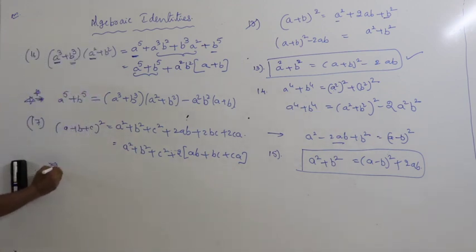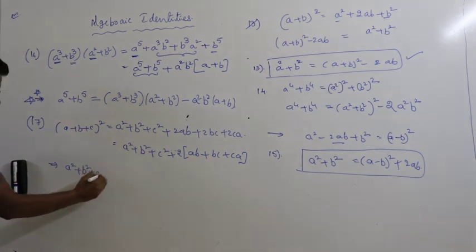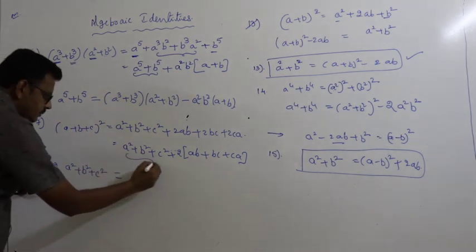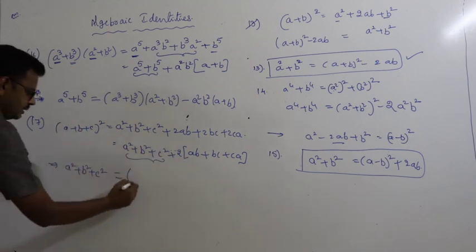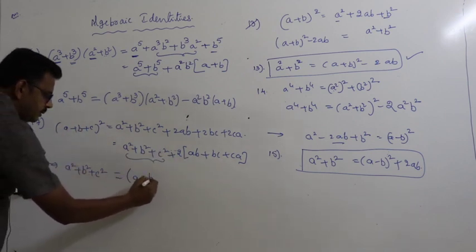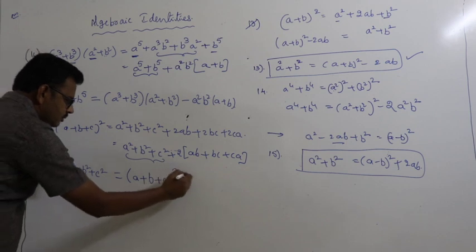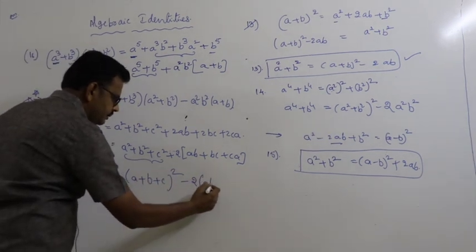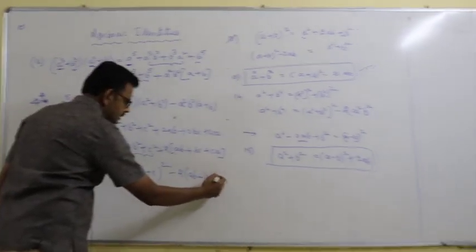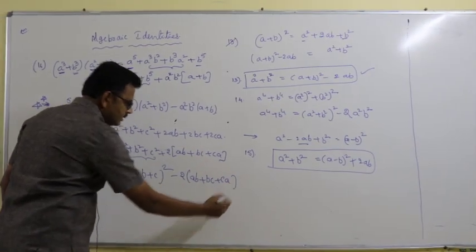That implies a square plus b square plus c square is equal to, you can write this side, (a plus b plus c) whole square minus 2 times (ab plus bc plus ca).